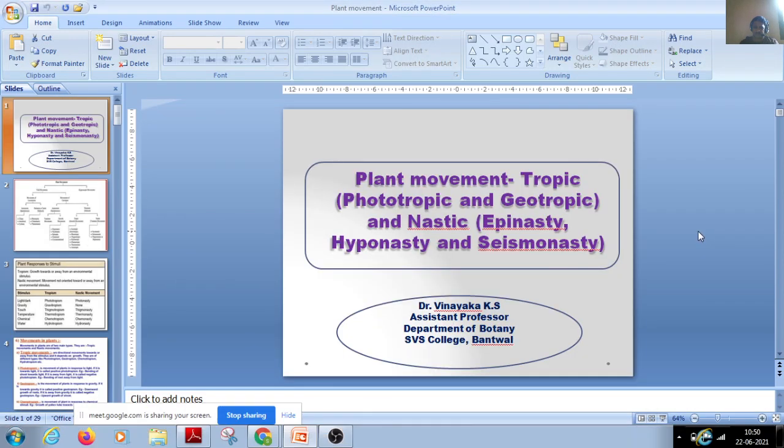Which type of movement will a plant have?